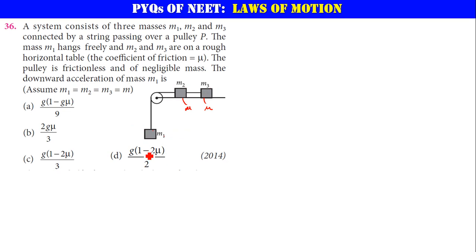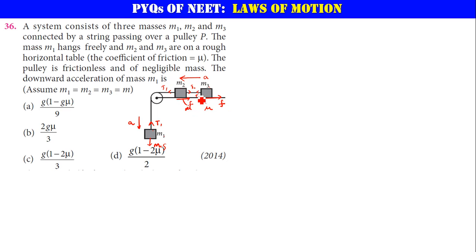So basically you have to apply a free body diagram here. That will be m1g acting here, and tension T always acting away from the body. Let us say this is T1, and this is T2. So T2 here and T2 here for this body, and here T1. The mass m1 is trying to go down, so acceleration will be in this direction. The acceleration of m2 and m3 will also be in this direction. Now the tendency of motion is in this direction, therefore the friction will be acting in this direction. Let us say this is F, that is also F.